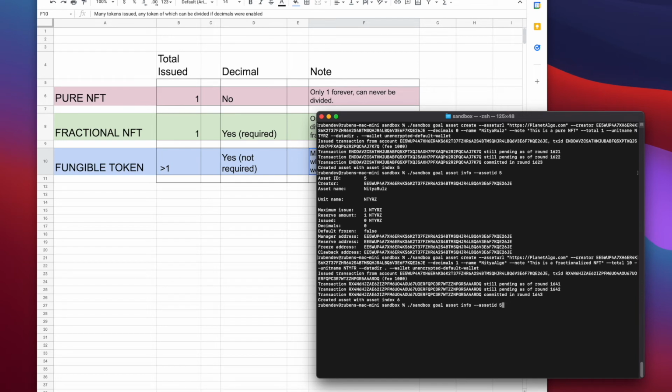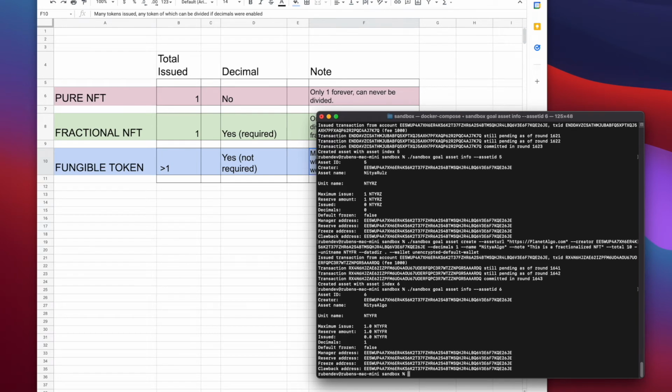And we can see it's been created. So we're going to look at Nitya Algo. And we can see this fractional Algo has a maximum issue of 1.0. And it does have decimals enabled. Okay, so again, look at this. This is a pure NFT. Only 1, no 1.0. I can only issue it in full units. This one has a maximum issue of 1.0.